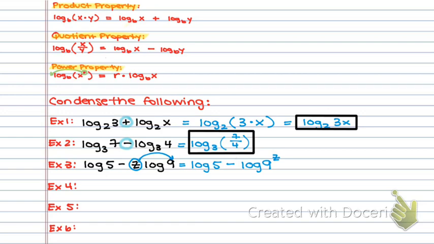Now I can apply quotient rule and say, okay, turn those two separate logs into one log, 5 divided by 9 raised to the z power. Let me write it a little more clearly. And that is condensed.